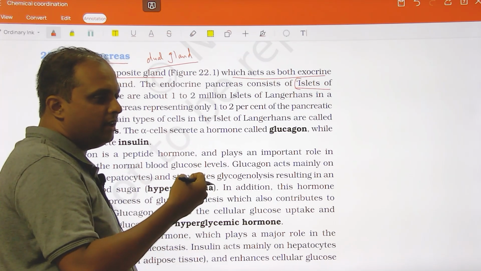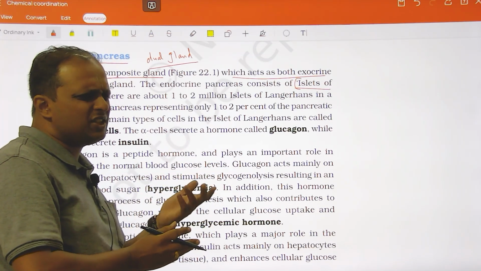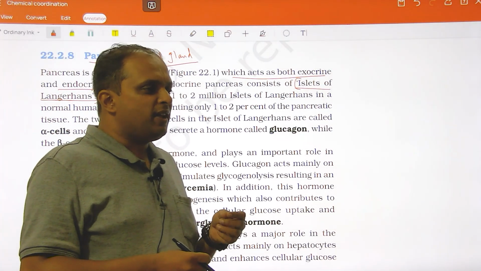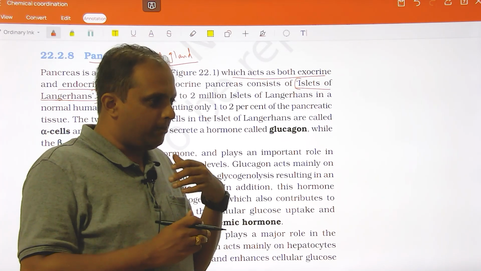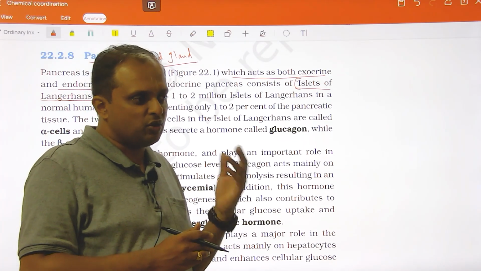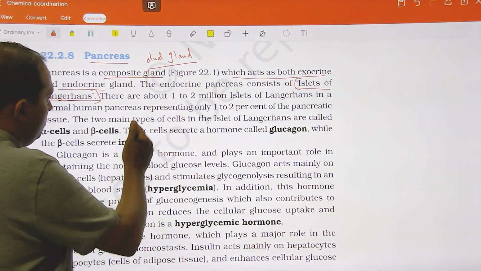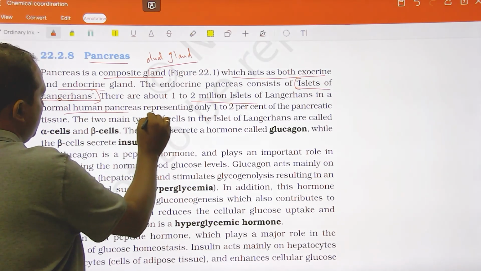It is very minimal compared to the exocrine part. When you compare exocrine and endocrine, almost 96-97% of the pancreas is made up of exocrine, whereas the endocrine islets of Langerhans are just the remaining 3 to 4%. I am not sure of the exact value, but I am pretty sure that more than 95% is exocrine and less than 5% is endocrine, right? They have mentioned there are about 1 to 2 million islets of Langerhans in a normal human pancreas, representing 1 to 2%.